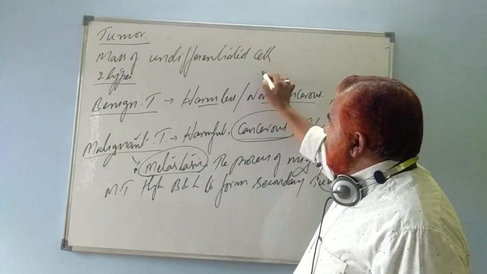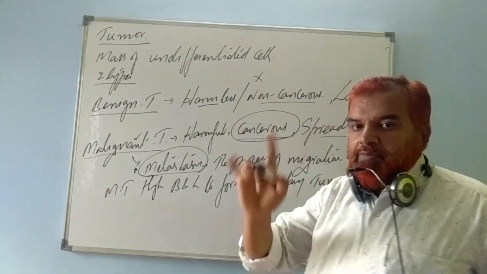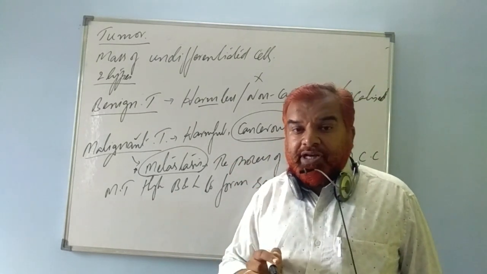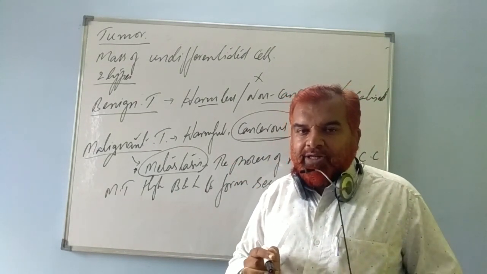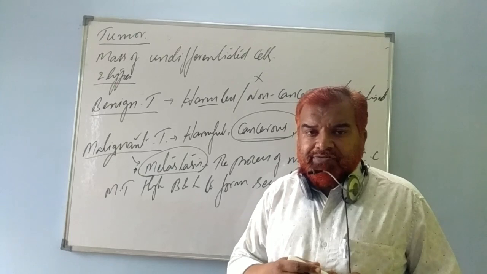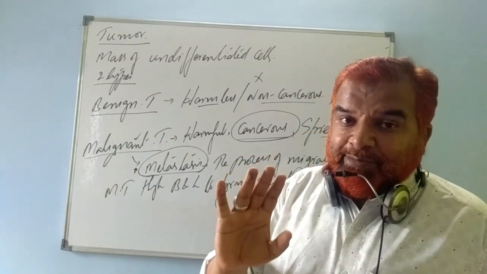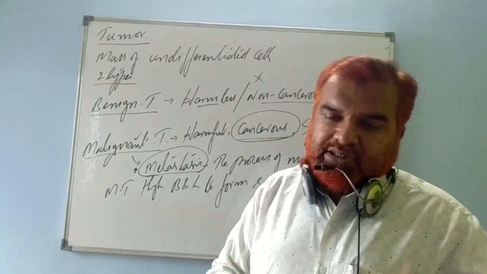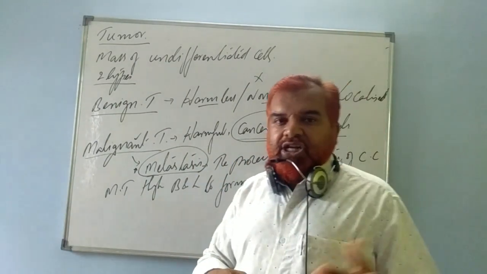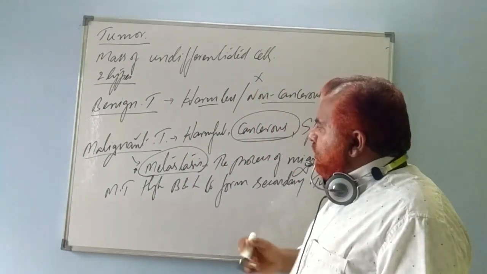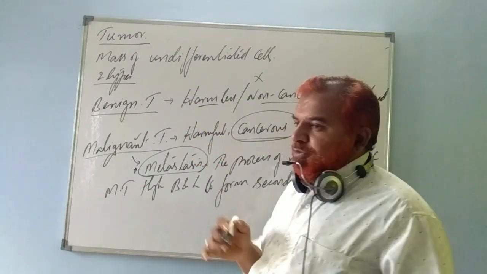Whereas benign tumors lack this property, like tumors of the brain, the uterus, or the breast, the mammary glands. They are one type of benign tumors. In the uterus you come across malignant tumors also, right? So these are the two types of tumors.